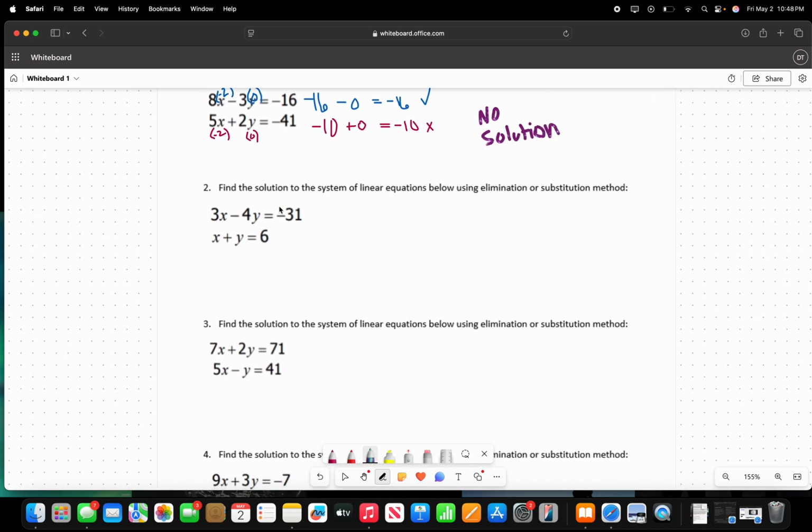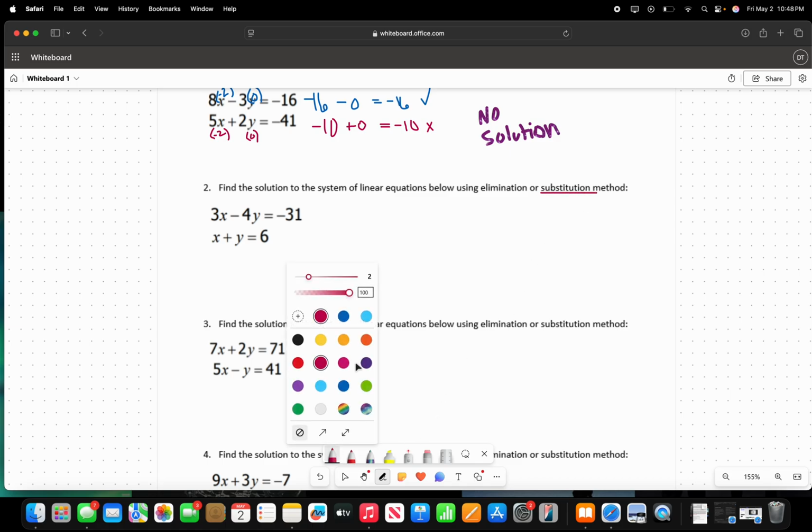It is asking us to find the solution to the system of linear equations below using the elimination or substitution method. For this one, I'm going to be using the substitution method. I'm just going to underline it to let you know what we're going to be focusing on in this question. I'm going to use a different color so nobody is confused. Let me actually use green.